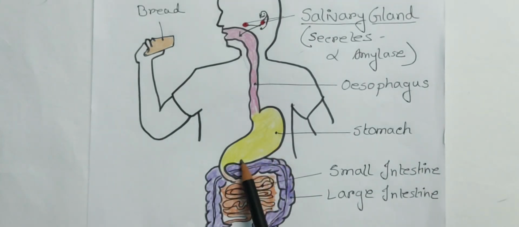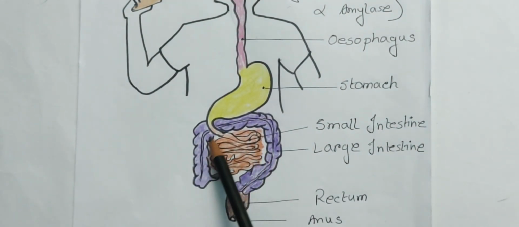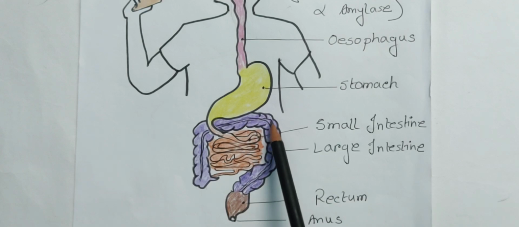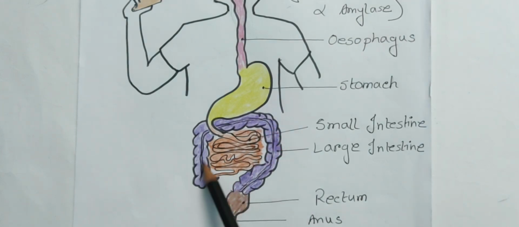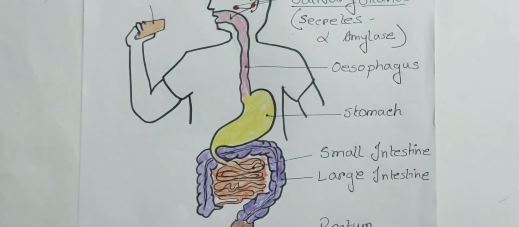Next, after the stomach there is an orange portion, that is the small intestine. Then after the small intestine there is the large intestine. The large intestine is also called the colon: ascending, transverse and descending colon. There are three parts of the colon, and in total it is the large intestine. Then there is the rectum and anus. So this is our alimentary canal.